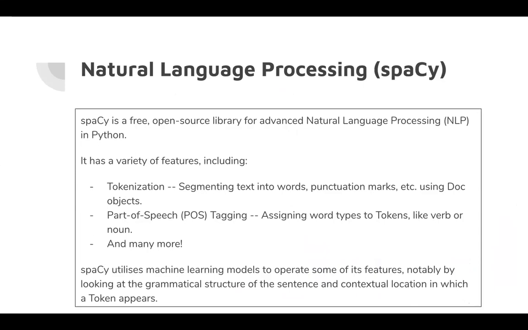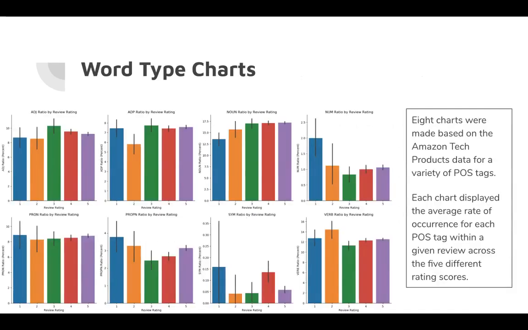Okay, so to perform our natural language processing, we use a library called spaCy. And so it has a variety of features, which include tokenization, which segments text into words and punctuation marks, and it stores it into a doc object that is defined by spaCy itself. It also utilizes part of speech tagging, which assigns words their word types, such as a verb or noun. And there's also loads more. Now, spaCy utilizes machine learning models to operate some of its features, such as by looking at the grammatical structure of the sentence and also the contextual location in which the token appears.